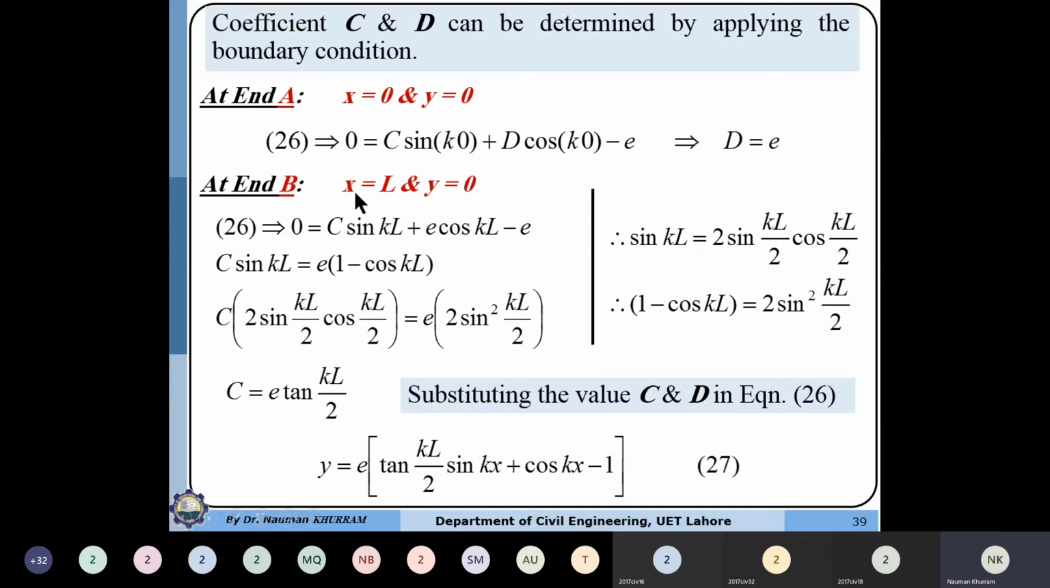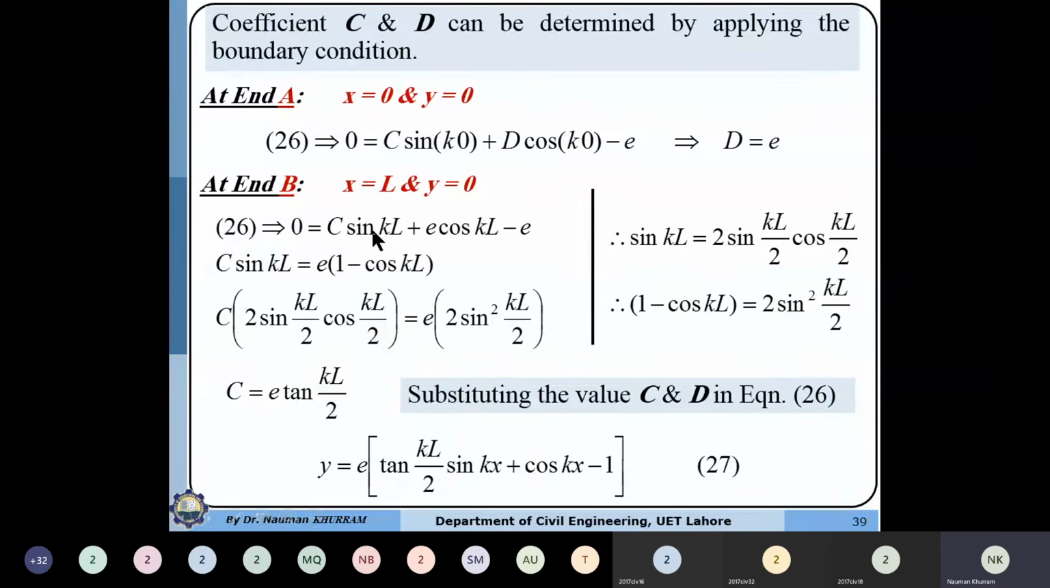Similarly, if we substitute the second boundary condition, x is equal to L, y is equal to 0, then this parameter is equal to 0. So C remains as it is, sin KL, because we are substituting the x value equal to L. So here D is equal to E, and cos KL minus E. Here we can simplify this. We can take E as a constant. If E is taken as a constant, that is equal to 1 minus cos KL.